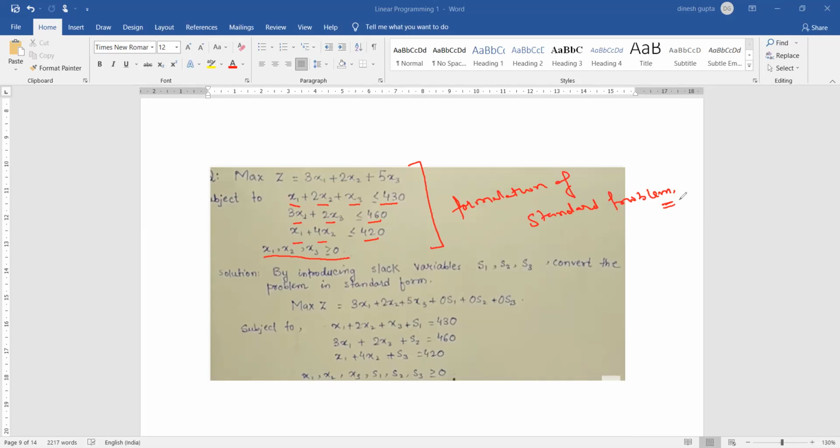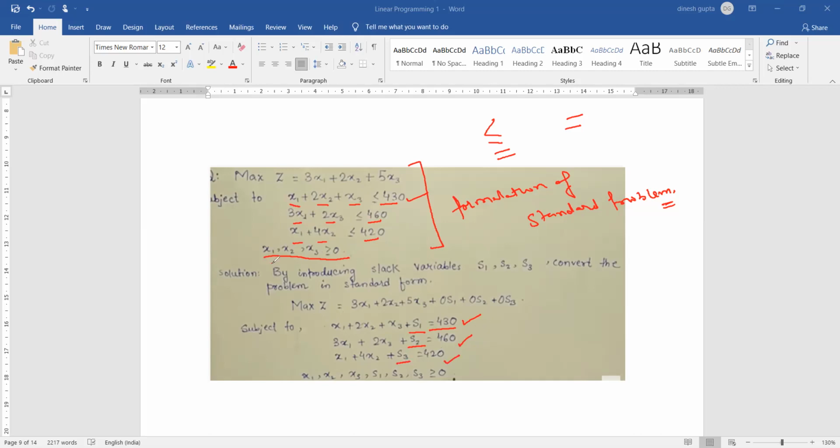Now we need to introduce the slack variables. Why do we need to introduce the slack variables? So that the less than or equal to symbol can be converted into equal to. So how do we introduce the slack variables? Look at the first equation here: x1 plus 2x2 plus x3 plus s1. So we have introduced a slack variable here. Now the less than or equal to symbol has been converted into equal to 430. Similarly, in the second constraint, we have introduced s2 equal to 460, and s3 equal to 420.